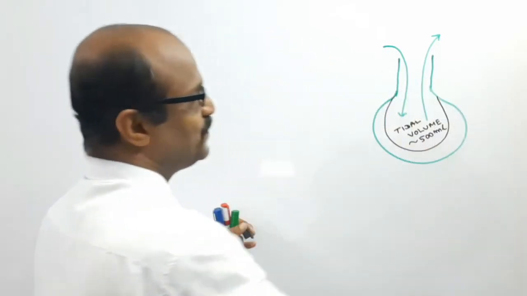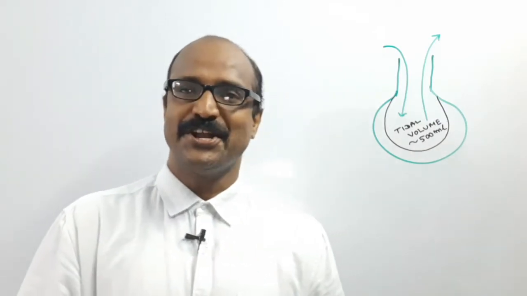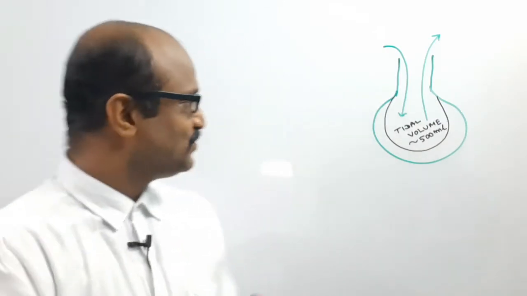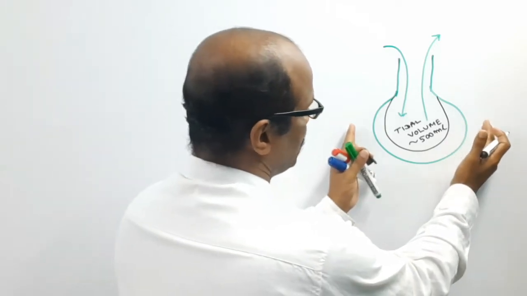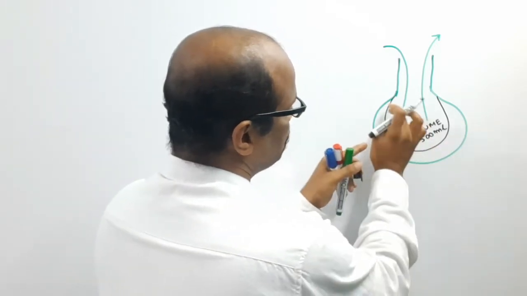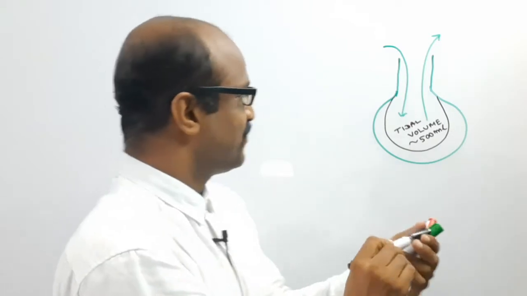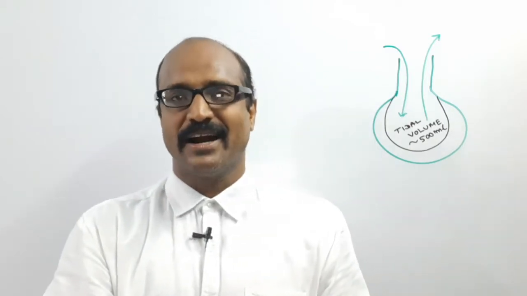So this is the whole lungs, and only this portion is used for the normal condition.